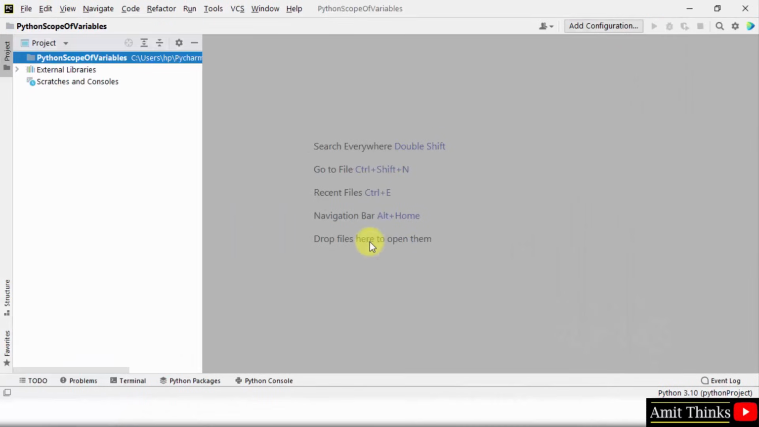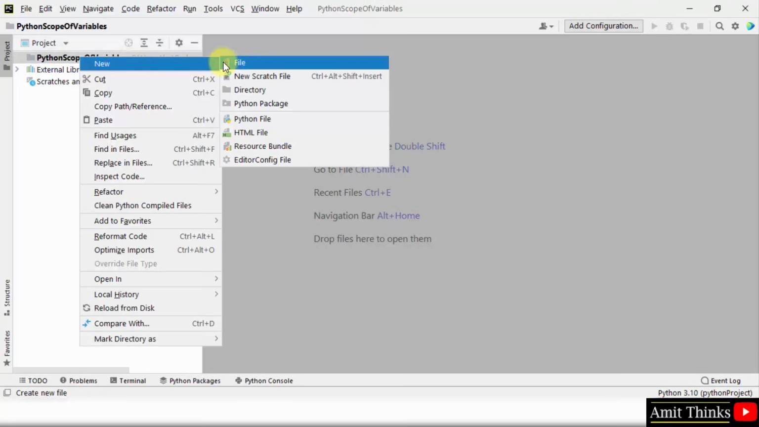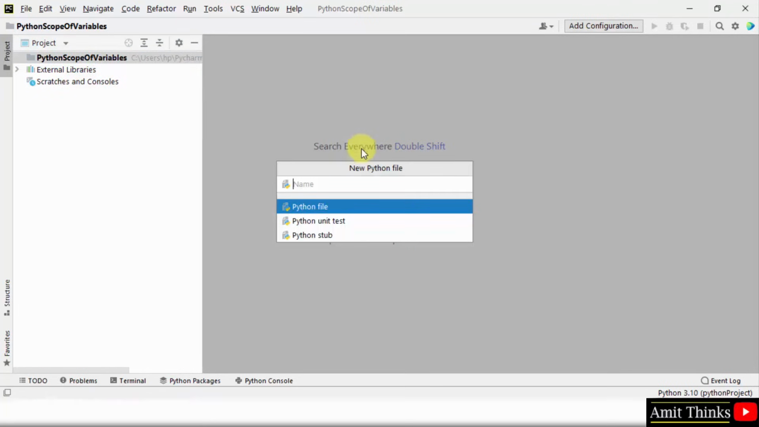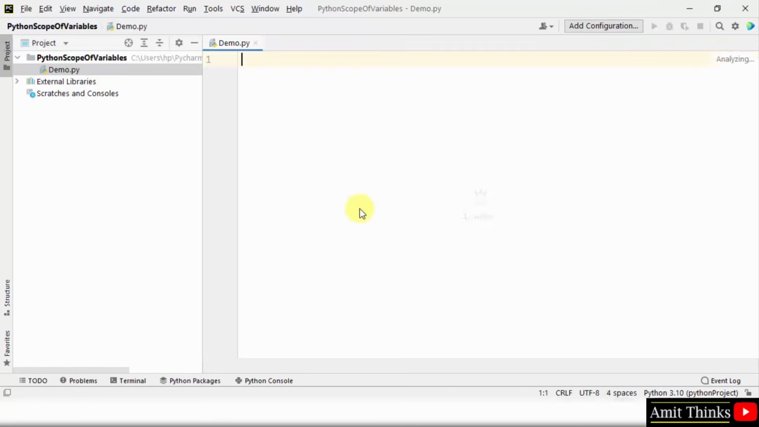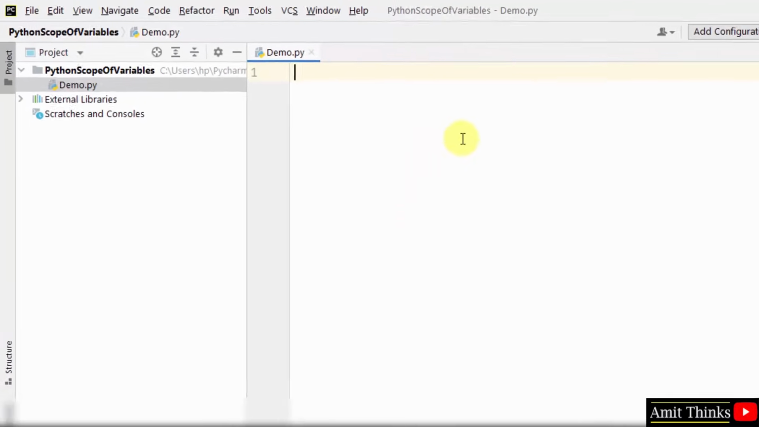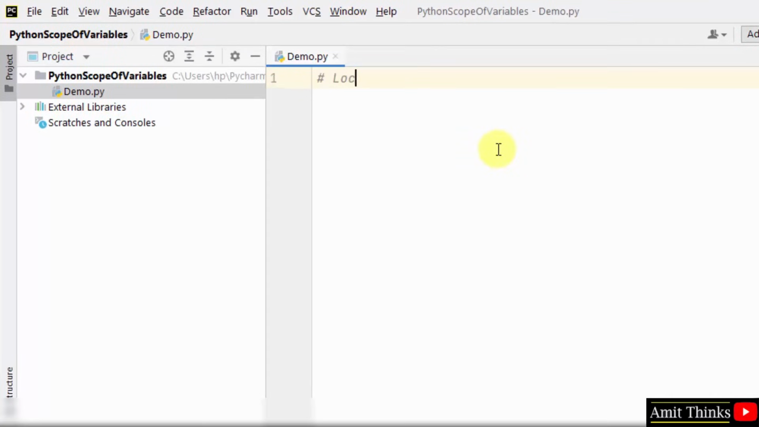Okay, so here is our project. I'll right click and directly create a new Python file. Let us name it demo. I'll press enter and a Python file will get created with the demo.py extension. Press enter. Here it is. We have created a program. Let us now first focus on local scope in Python.